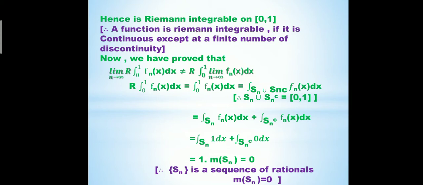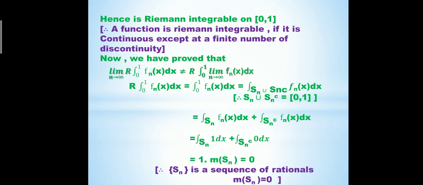Now we show that the limit as n tends to infinity of the Riemann integral from 0 to 1 of f_n(x) dx does not equal the Riemann integral from 0 to 1 of the limit as n tends to infinity of f_n(x) dx. Now we take the Riemann integral from 0 to 1 of f_n(x) dx, which equals the integral over S_n union S_n complement of f_n(x) dx.